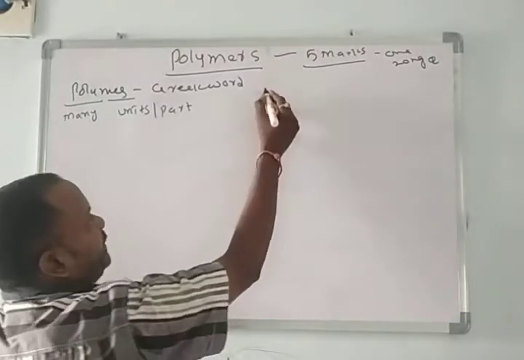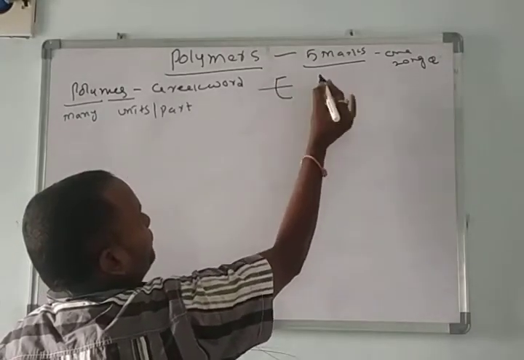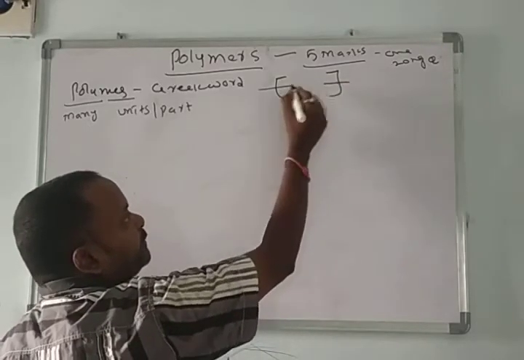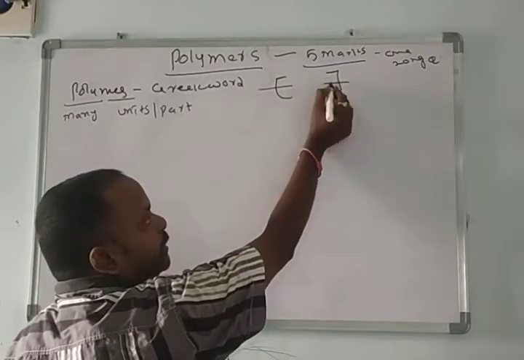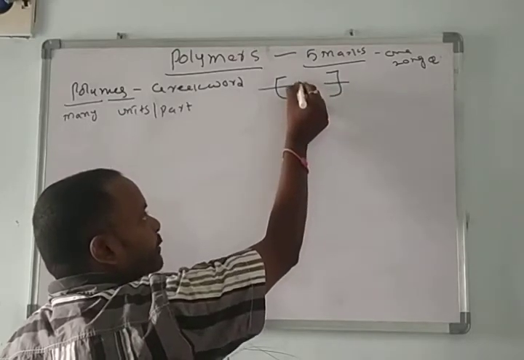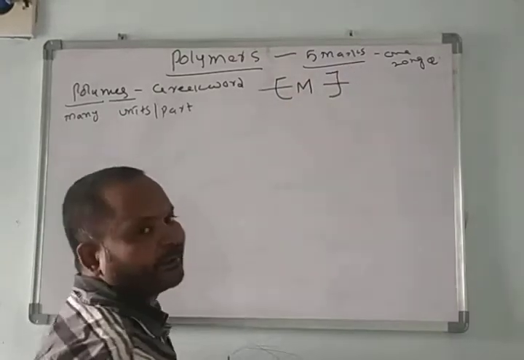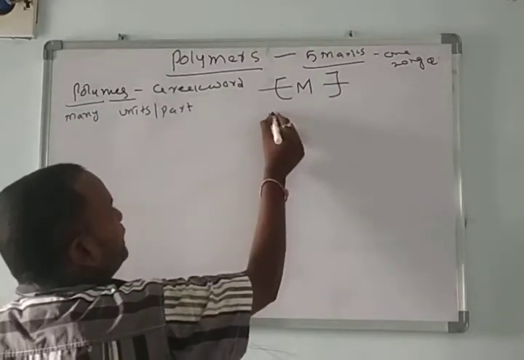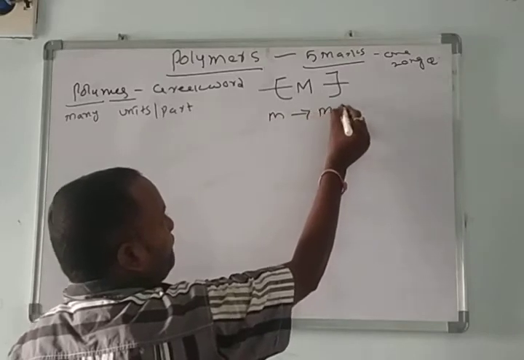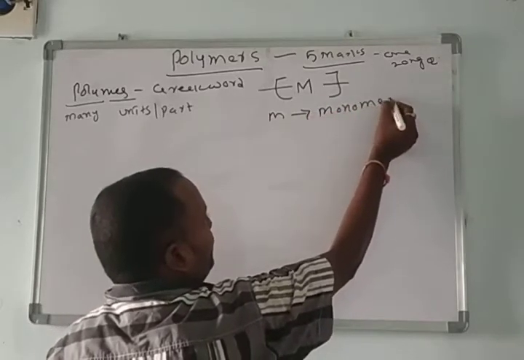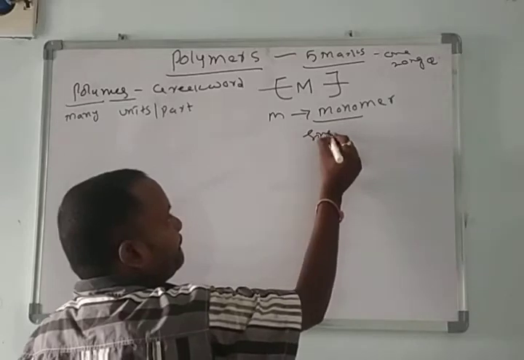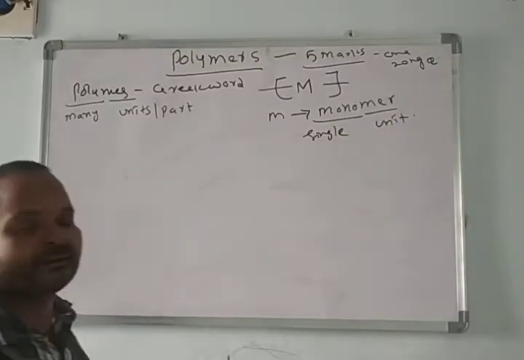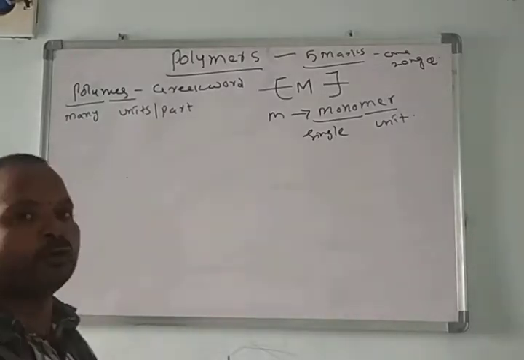The common representation of a polymer is a square bracket with two covalent bonds on the sides, left side one covalent bond, right side one covalent bond. In between these two we write the M. M represents the monomer. Mono means single, mer means unit. A single part or single unit we call a monomer.